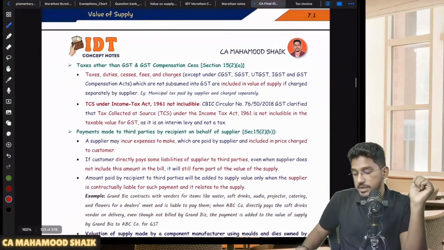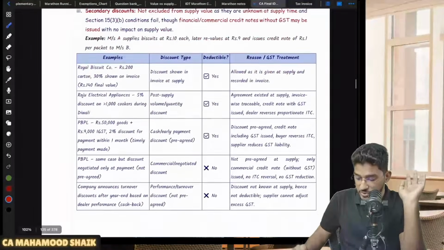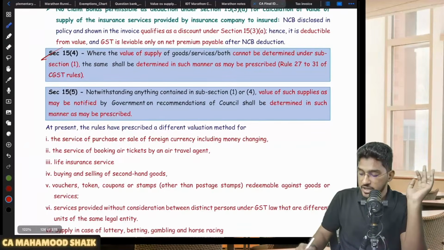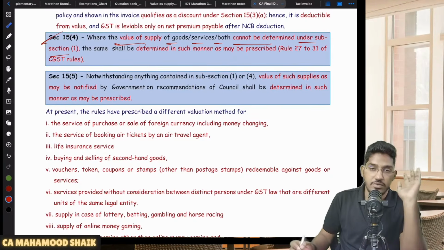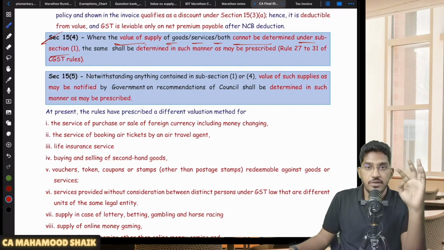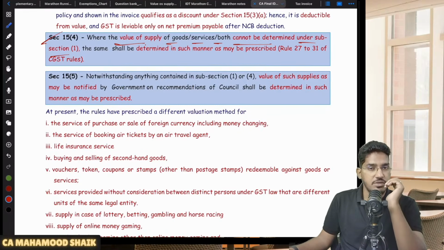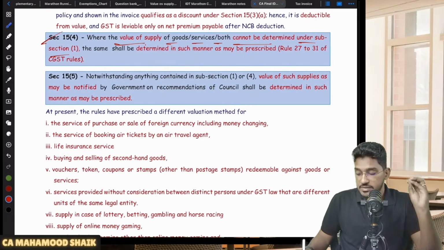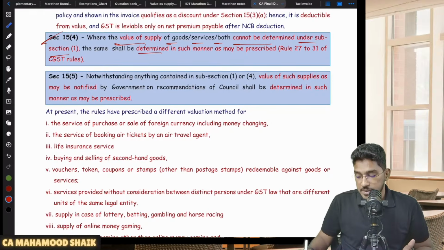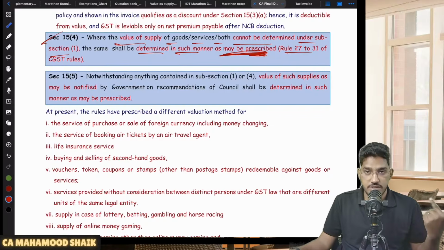So 15 subsection 1 I have explained, 15 subsection 2 I have explained, 15 subsection 3 I am yet to explain. And 15 subsection 4, if I read it for you: where the value of supply of goods or services or both cannot be determined under subsection 1. When you can't apply subsection 1, when the transaction is happening between two related persons and price is not the sole consideration, then 15 subsection 1 will not become applicable. That's what I tried to give you in the form of chat also. Next, in case the value of supply cannot be determined under subsection 1, then the same shall be determined in such manner as may be prescribed. They are prescribing some rules, rules 27 to 31 of the CGST Rules. According to those rules, you have to determine the value of supply.